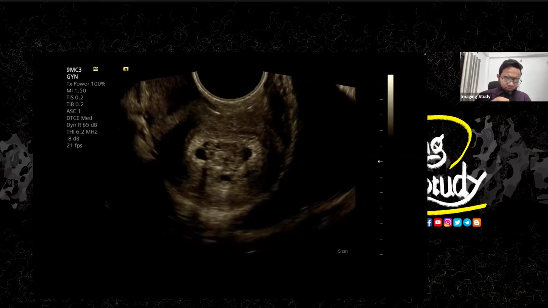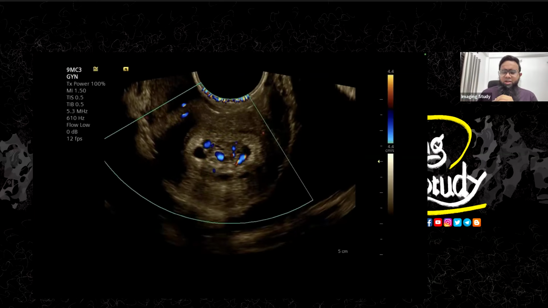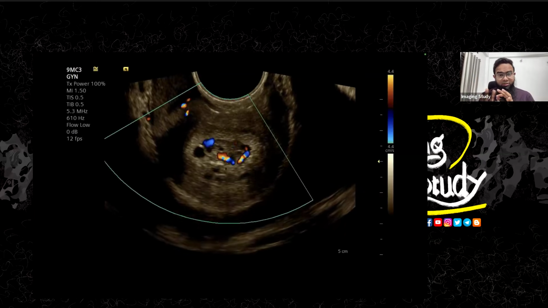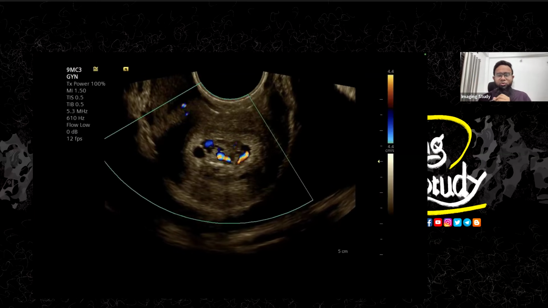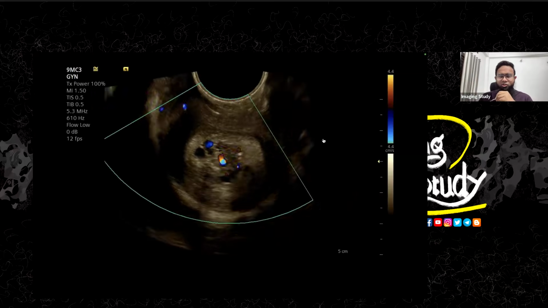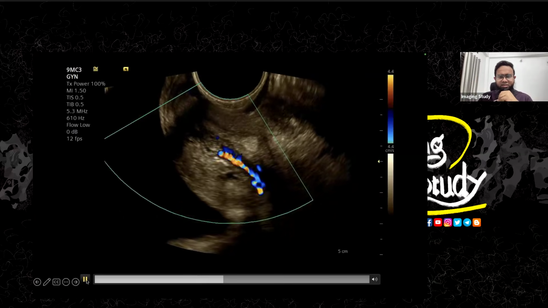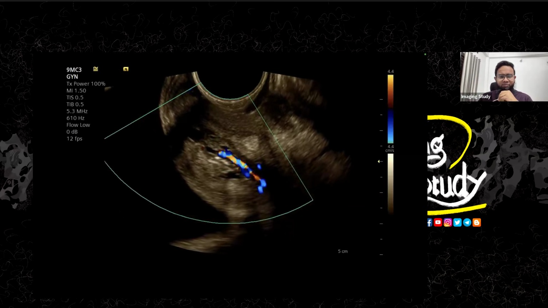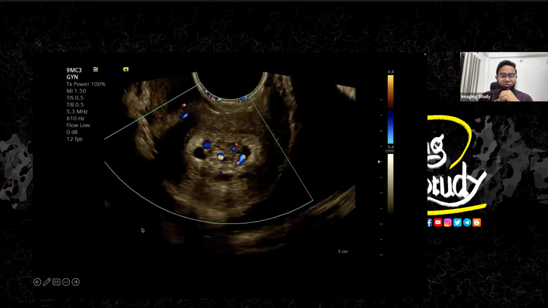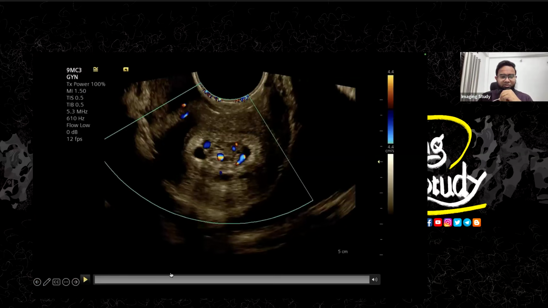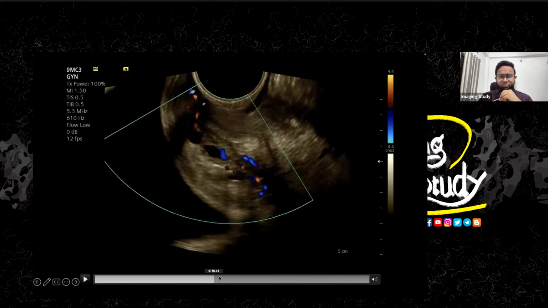Let's see on color Doppler. So here we have put color Doppler. Now you can see multiple vessels, but it is a cross section, so you should check it on longitudinal section. Like on longitudinal section, let me freeze the image. Yeah, this is the feeding vessel. Sorry, just freeze the image at this point.